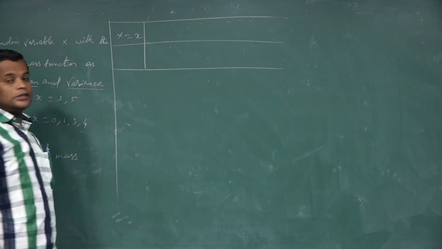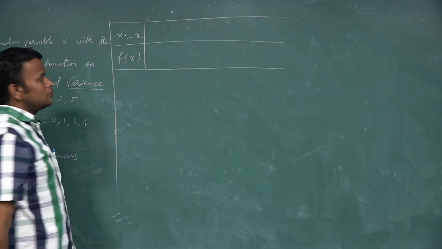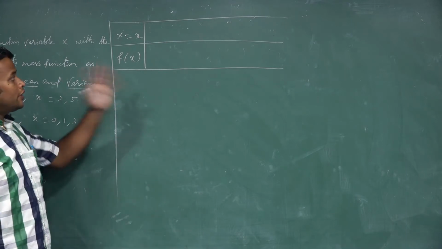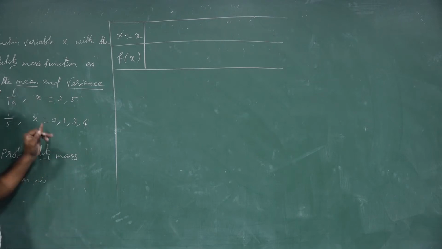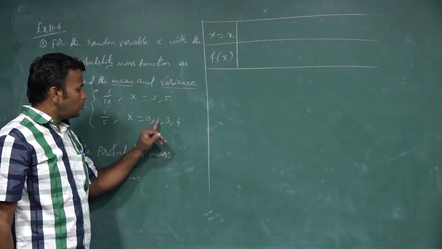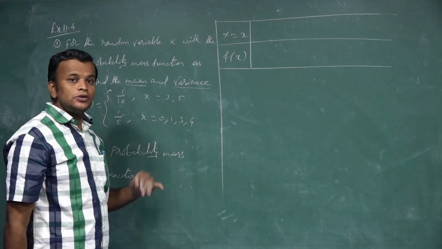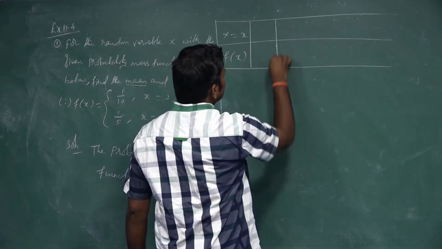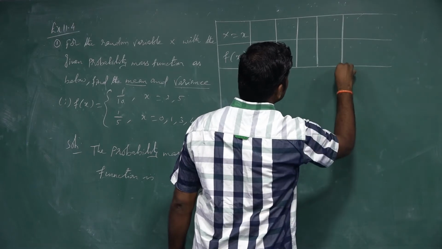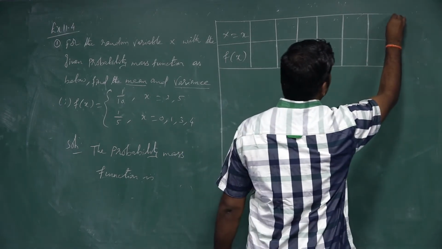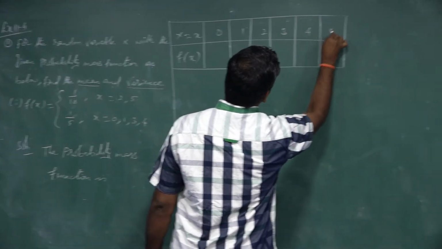Capital X is equal to small letter x, F of x whose probability values. First you identify how many random variable values are here. You see the random variable values start from 0, 1, 2, 3, 4, 5. So the least value is 0 and the last value is 5. So 0, 1, 2, 3, 4, 5.